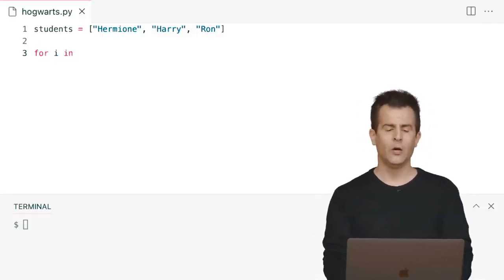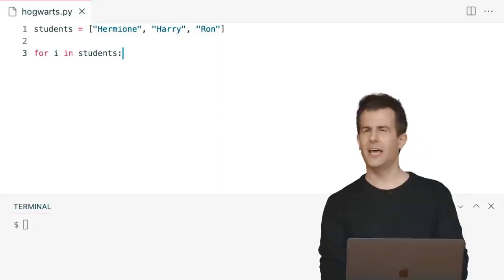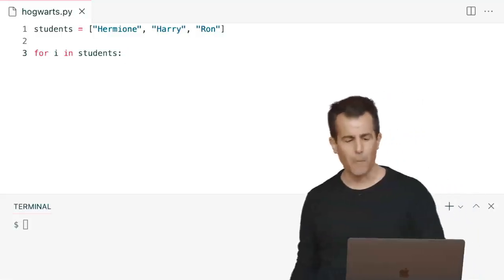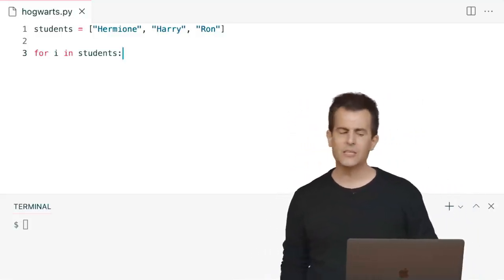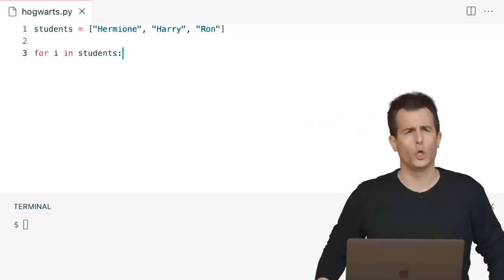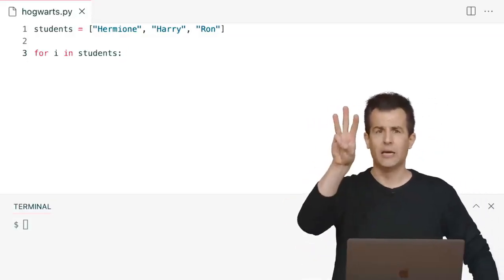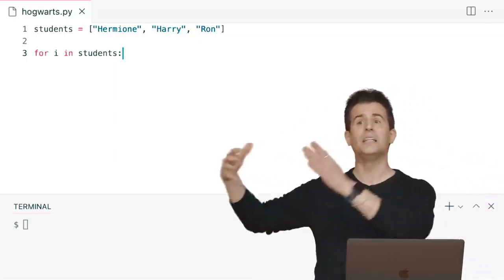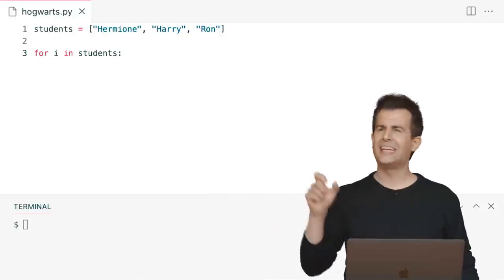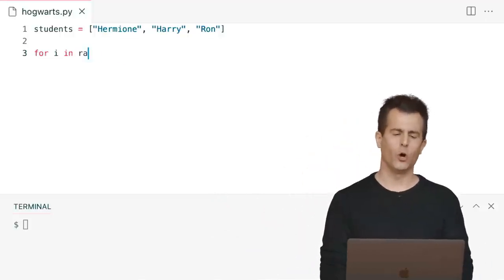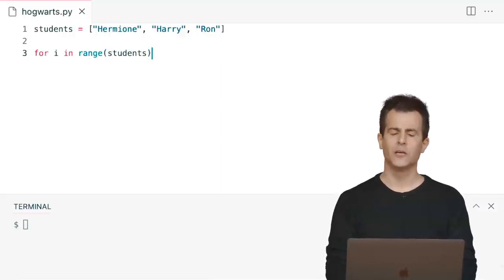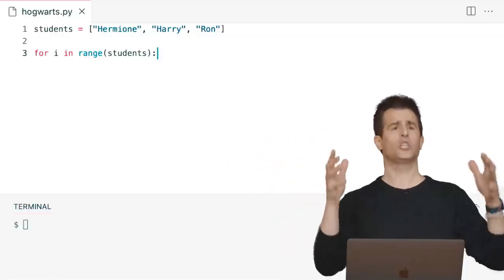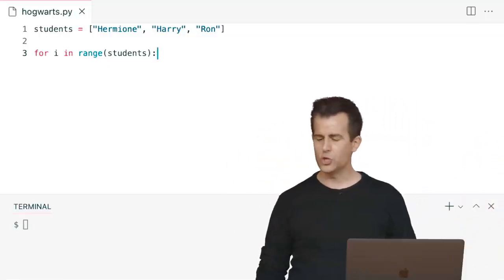For i in, well, I don't want to just say students, because then i is not going to be a number. i is going to be literally Hermione, then Harry, then Ron. I need to iterate from 0 to 1 to 2, right? If I know a list with 3 elements has these locations, 0, 1, 2, I need to create a loop somehow that starts at 0 and ends at 2. Previously, when I wanted to do that, I needed range, but this too is not going to work. I can't just say in the range of students, because students is not a number. It's not an integer, so you can't pass it to range.